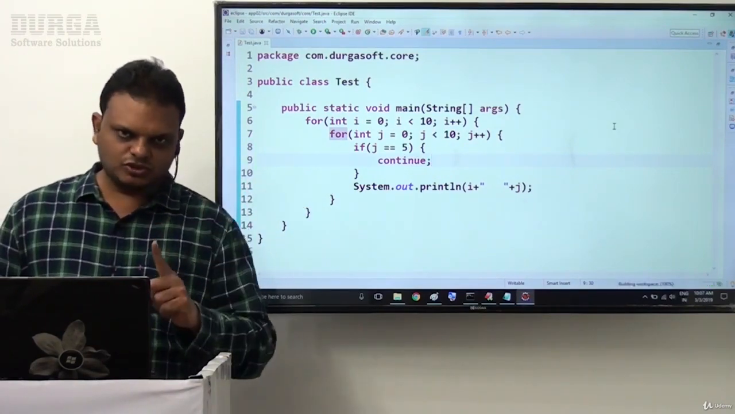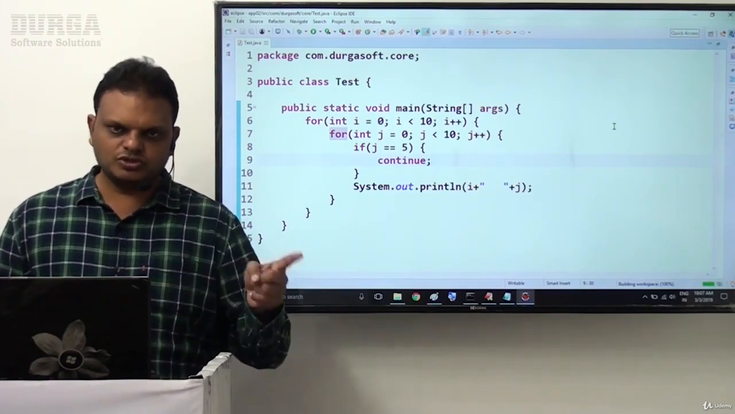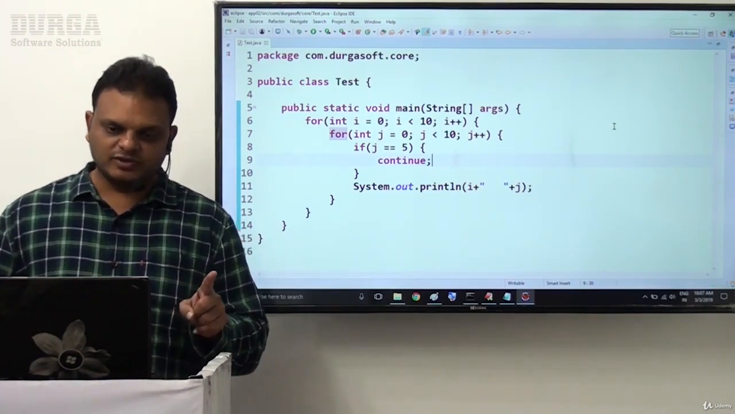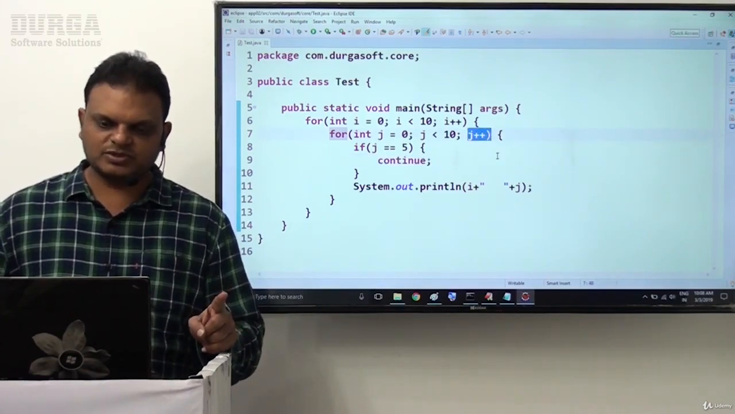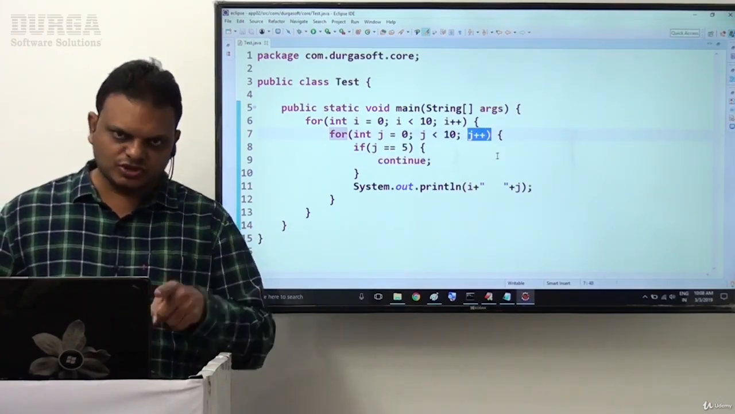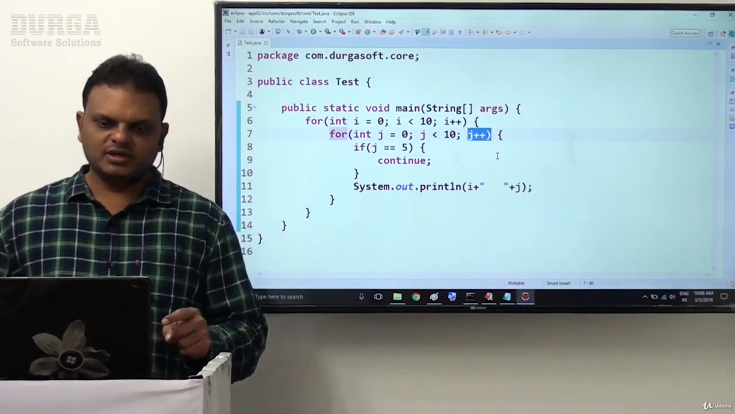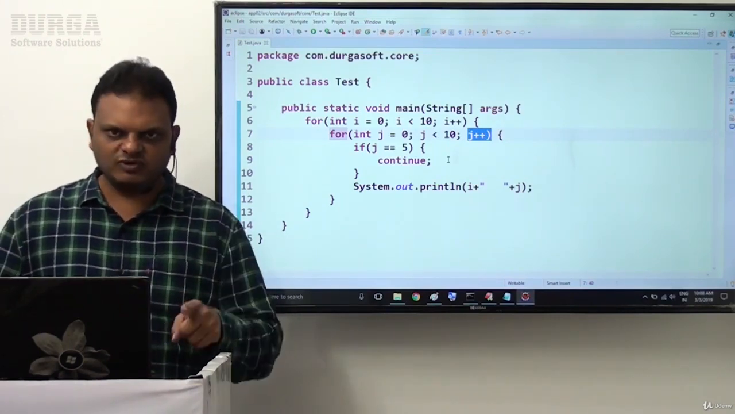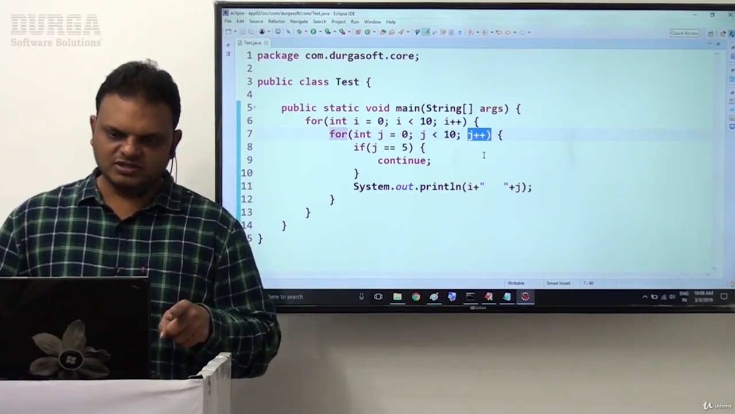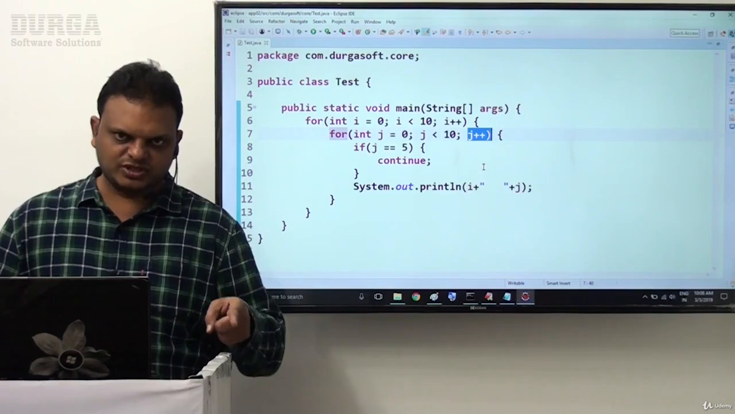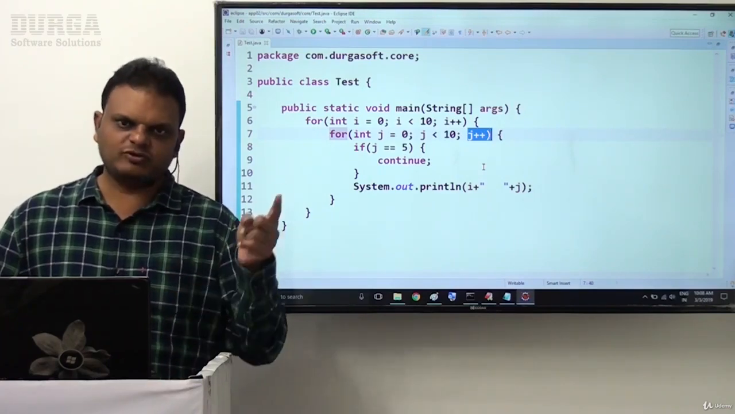So what will be the output we are able to get from this program? 0 0, 0 1, 0 2, 0 3, 0 4. Now the j value is 5, then the continue statement is encountered. Now it will directly go to j++. Now the j value is 6. 0 6, 0 7, 0 8, 0 9. Next output is 1 0, 1 1, 1 2, 1 3, 1 4. Now again the j value is 5, j++ makes the j value 6. Now 1 6, 1 7, 1 8, 1 9.